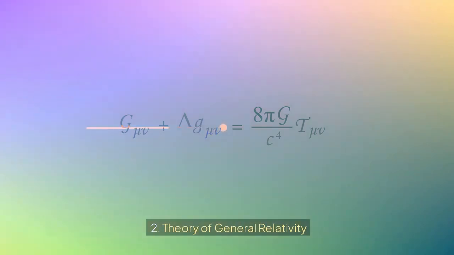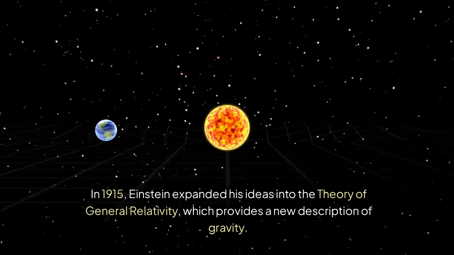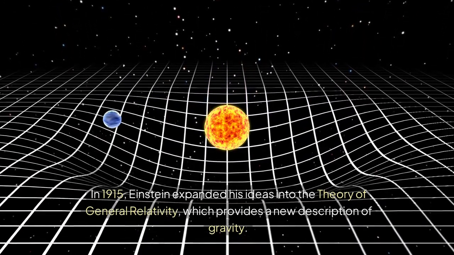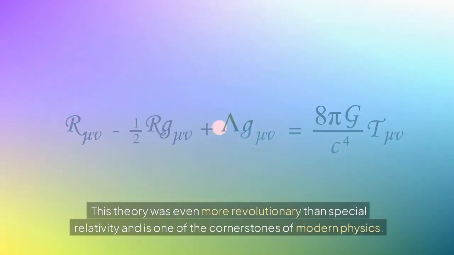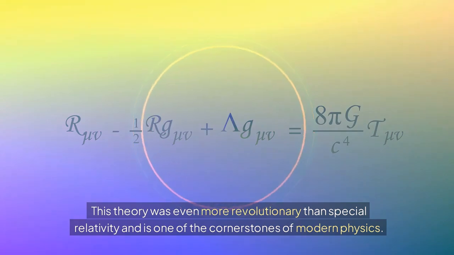2. Theory of general relativity. In 1915, Einstein expanded his ideas into the theory of general relativity, which provides a new description of gravity. This theory was even more revolutionary than special relativity and is one of the cornerstones of modern physics.